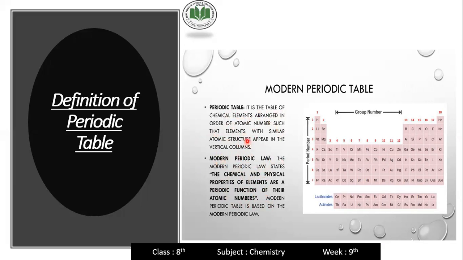Yes, the periodic table is the arrangement of elements according to their increasing atomic number, and the periodic law is that chemical and physical properties are a periodic function of their atomic number. The function of the atomic number is chemical and physical properties. This is the modern periodic law.